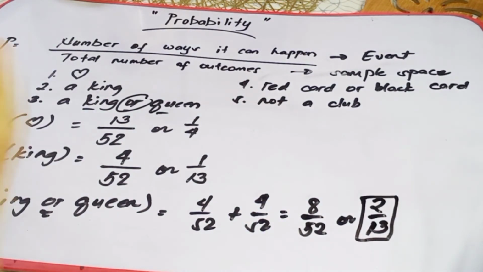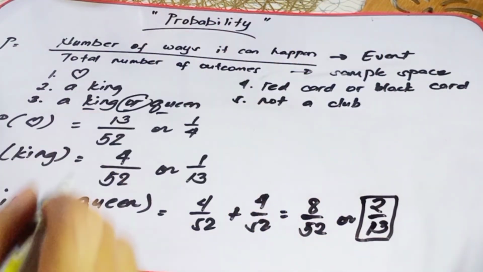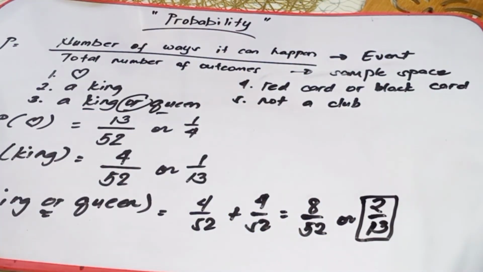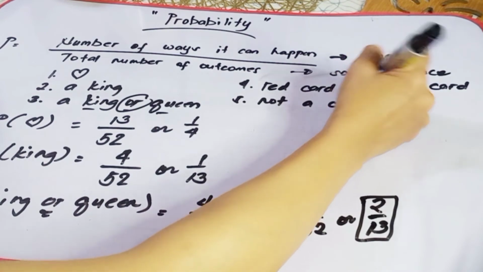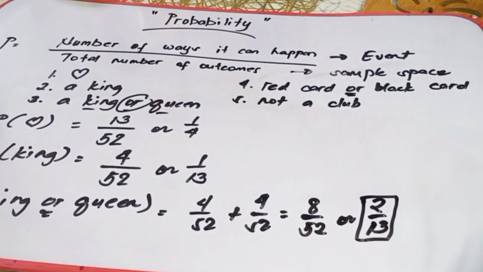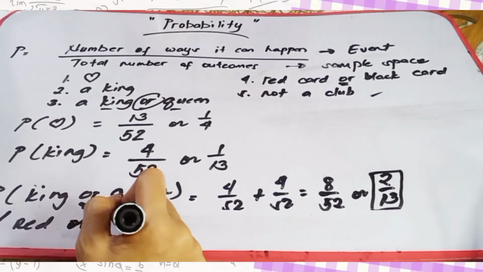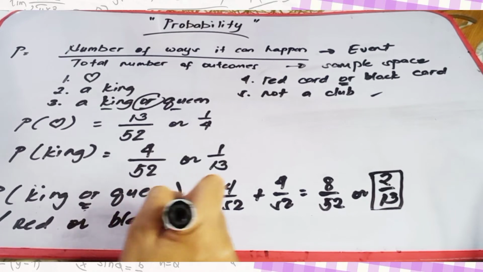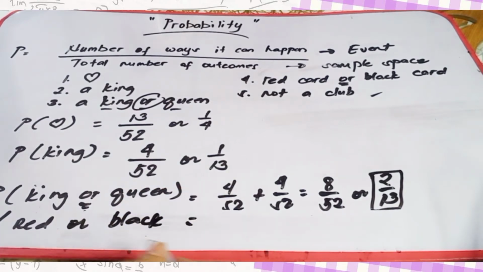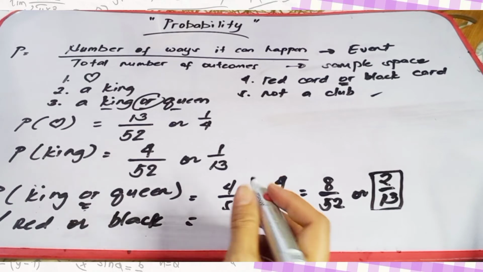So, let's have number 4. What is the probability of getting a red card or a black card? So, again, we have here the word or. So, we have red or black. So, ilan ba yung red natin sa card? So, that is the heart and the diamond.